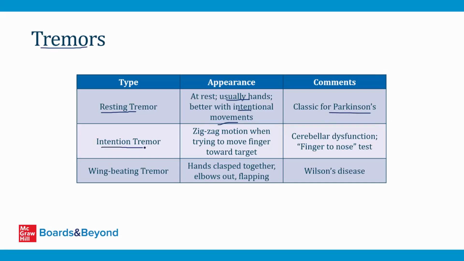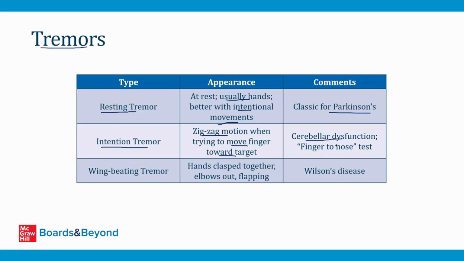An intention tremor is a tremor that gets worse when the patient moves their finger toward an object. It's basically a zigzag motion when they're trying to move the finger towards the target. It can be absent when the patient starts the motion, but as they get closer and closer to the target, for example, if you ask them to touch something with their finger, the tremor will get worse. And this is what you see with cerebellar dysfunction, which I talk about in other videos.